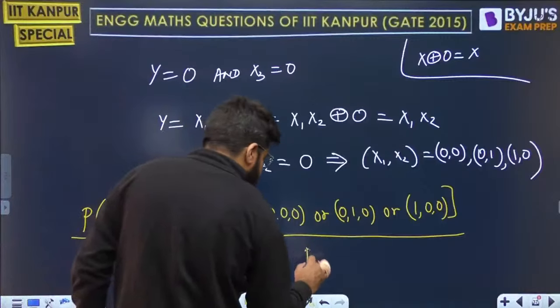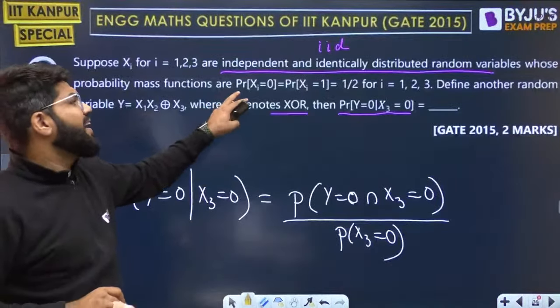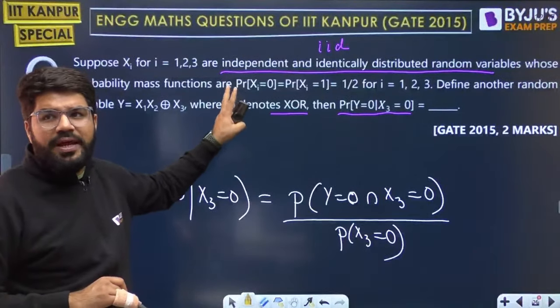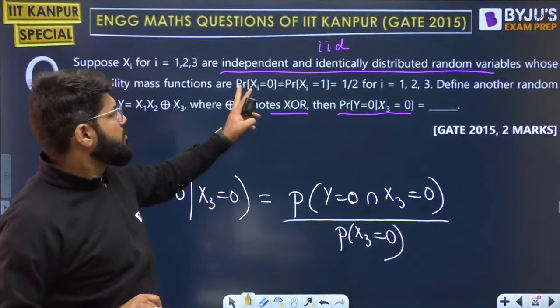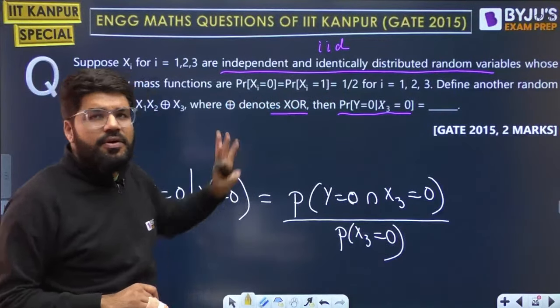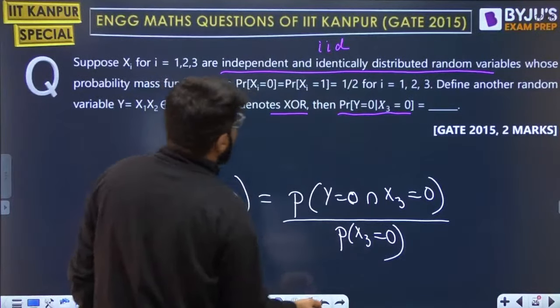Let's write all the values at last. Now, what is the probability that any xi, whether it is x1 or x2 or x3, is either 0 or 1? It is half each. The probability of xi equal to 0 or xi equal to 1 is half or half, right?